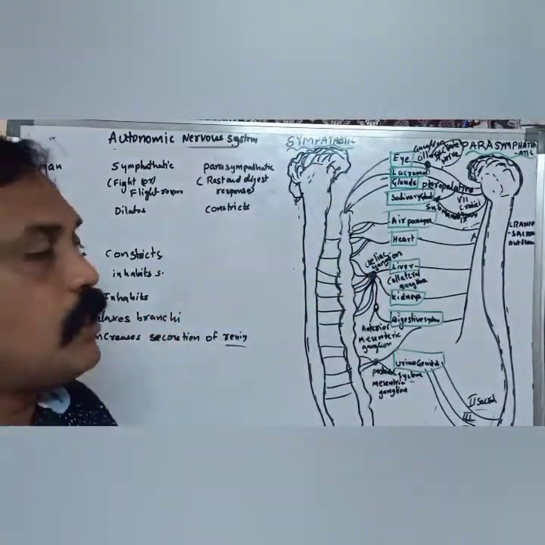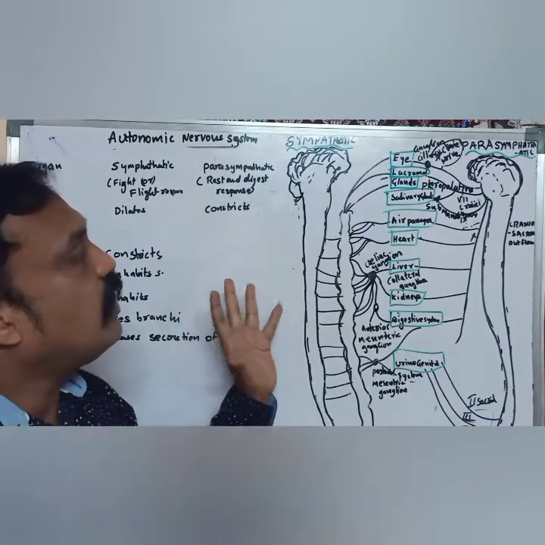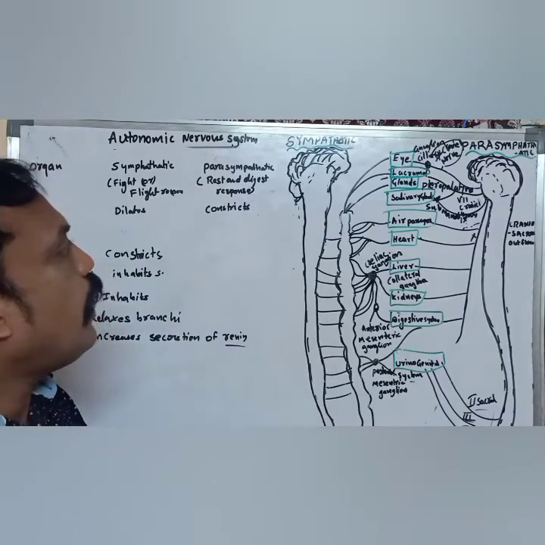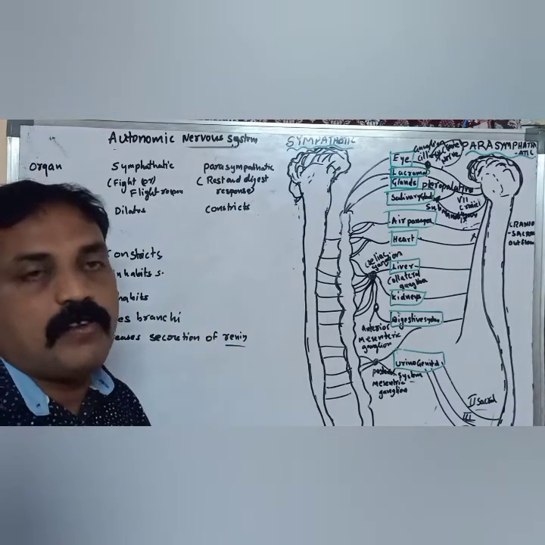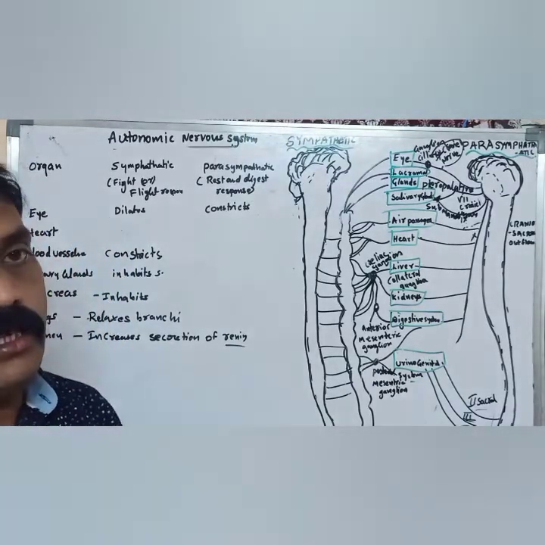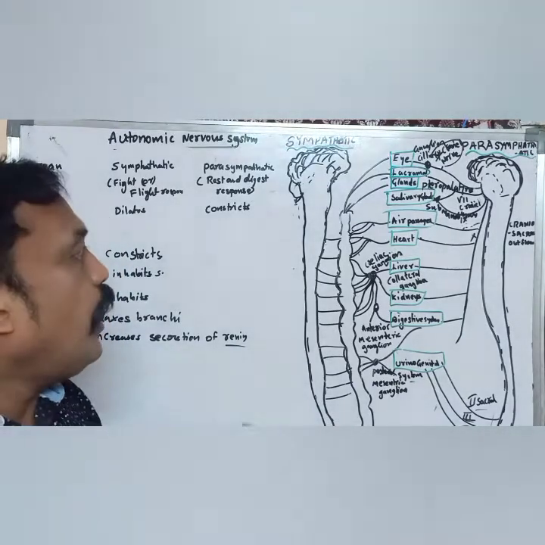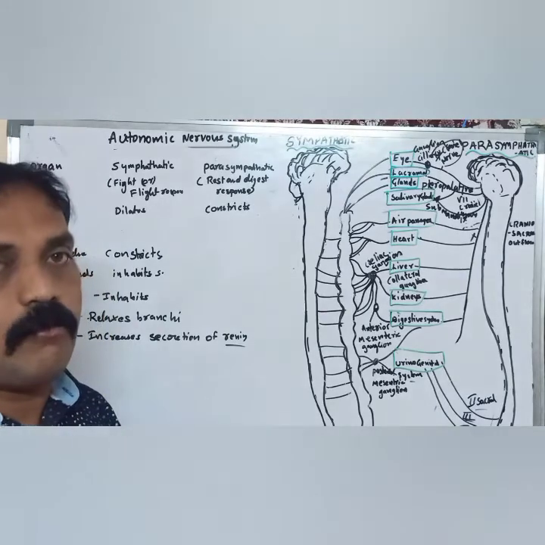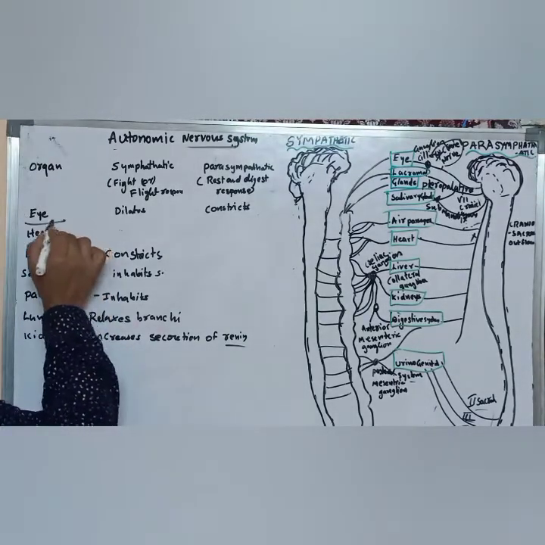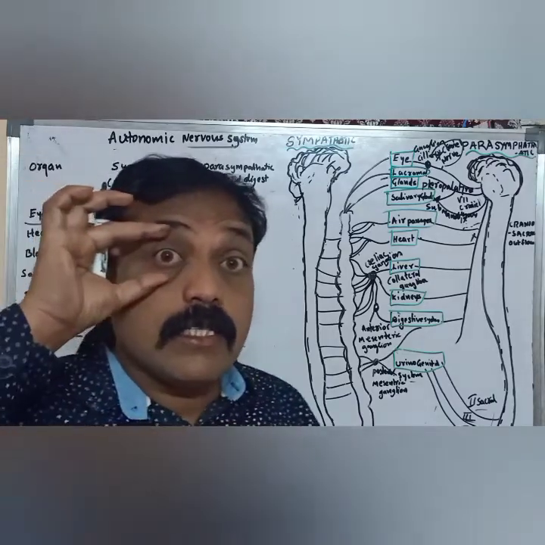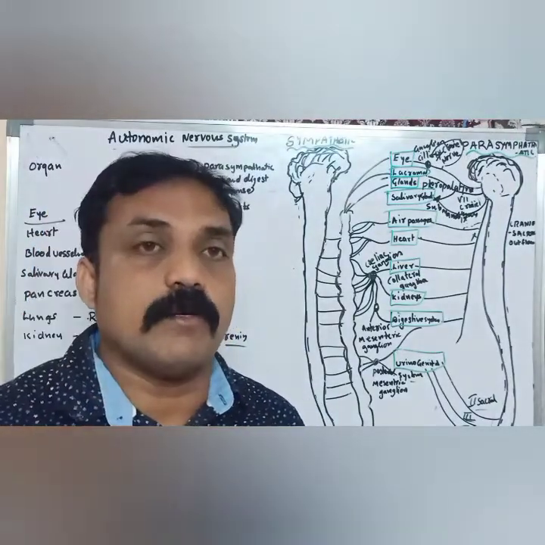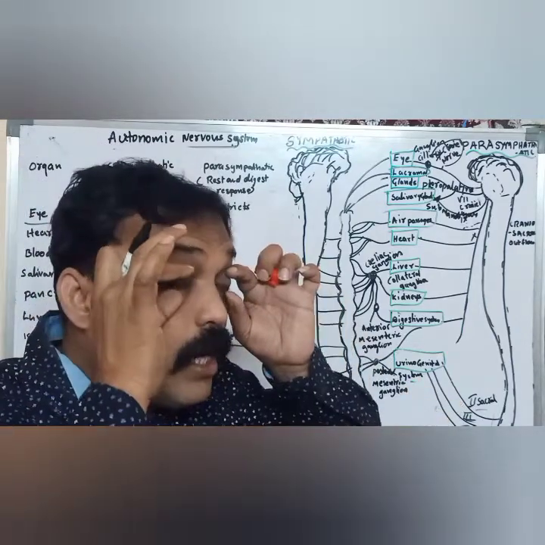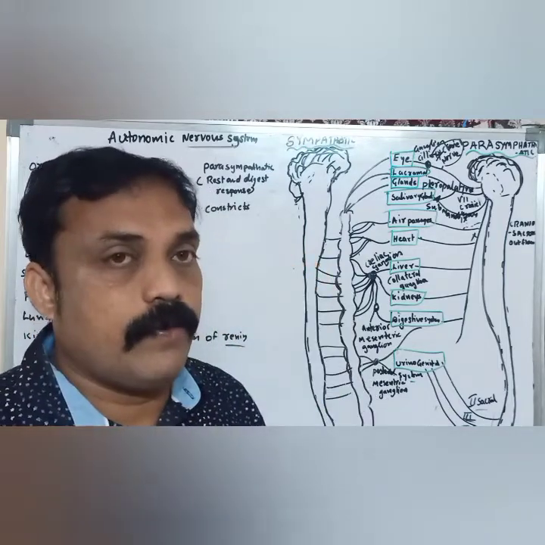What are the changes that occur in our body, especially for sympathetic and parasympathetic actions or reflexes? In sympathetic action, when we feel tension, stress, strain, or fear, a lot of changes occur in our body. For example, the eye size increases, caused by sympathetic nerve fibers. When we are afraid, the iris size increases.